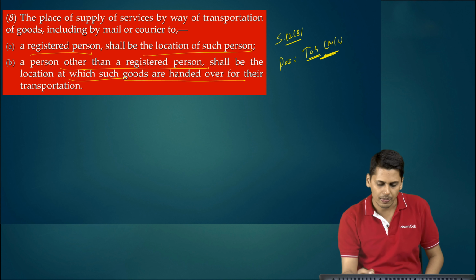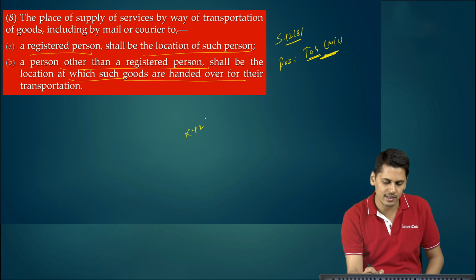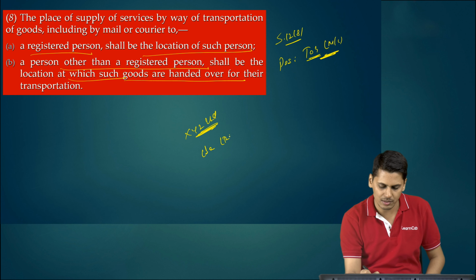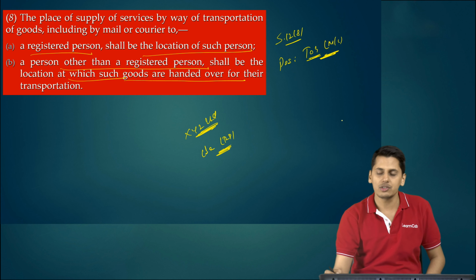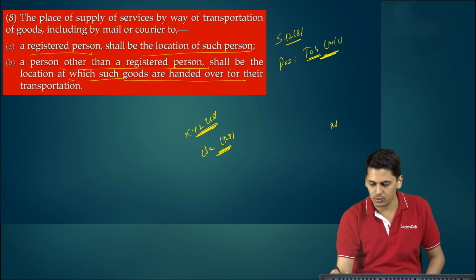Let's take an example. Let's suppose there is a company XYZ Limited. It is established in Coimbatore. It is a registered person in Coimbatore. It wants to send its goods to one of its customers in Maharashtra. So now they engage Blue Dart.